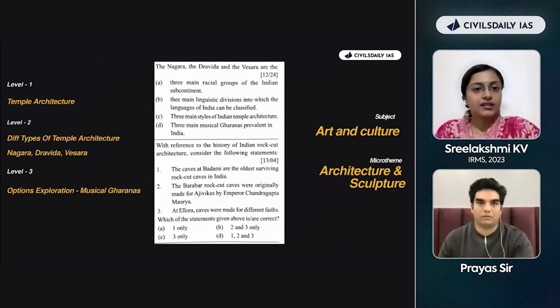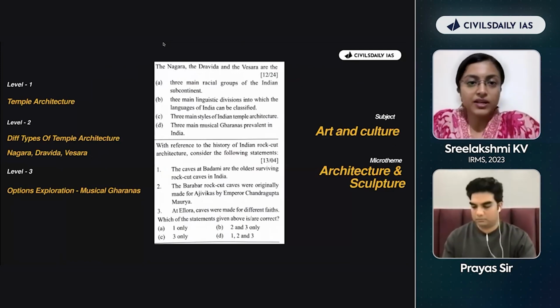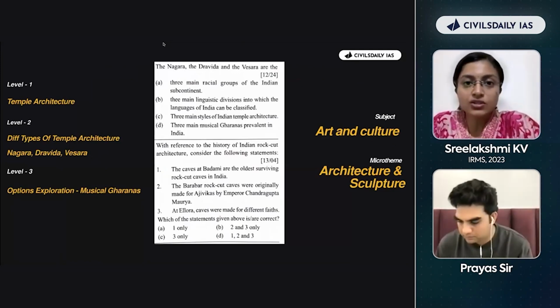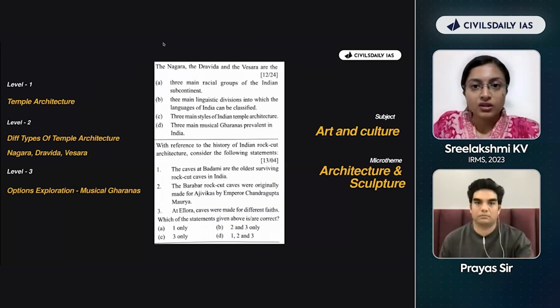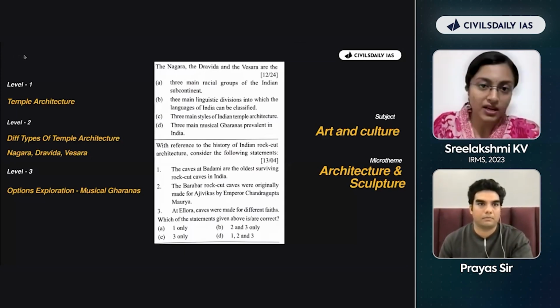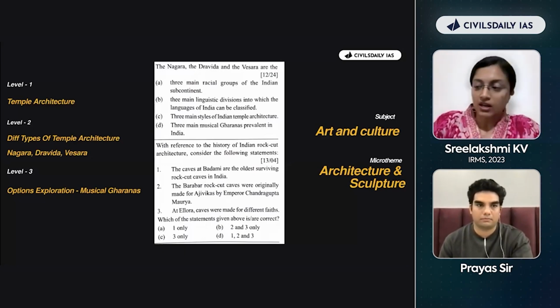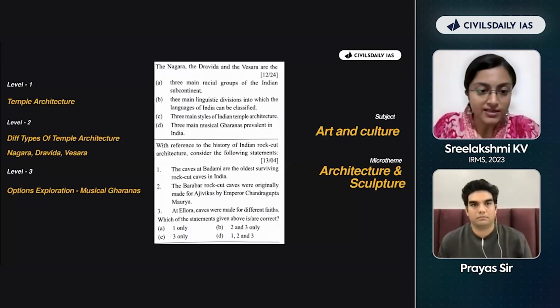All right. Just imagine I'm a first timer, okay? I don't know anything. I'm just reading. Somebody has told me to do PYQ analysis. I'll just go through the question. The question in front of me is, the Nagara, Dravida, Vesara are, I'm just reading the options. Maybe I got the right option as C, 3 main styles of Indian temple architecture. That's it. Then I move on to the next question. This is how I would generally do as a first timer when it comes to PYQ analysis.